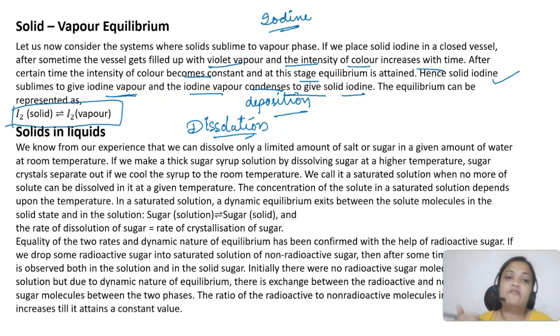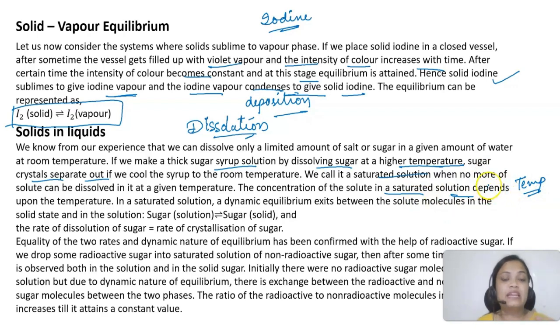But if we make a thick sugar syrup by dissolving sugar at high temperature, if we increase the temperature and dissolve more sugar in it, but then cool that syrup again to room temperature, what will happen? Sugar will separate out, sugar crystals will separate out, crystallization will happen. So we call it a saturated solution when no more solute can be dissolved at a particular temperature. So the concentration of solute in a saturated solution depends on temperature. This is the main thing, that it will depend on the temperature.